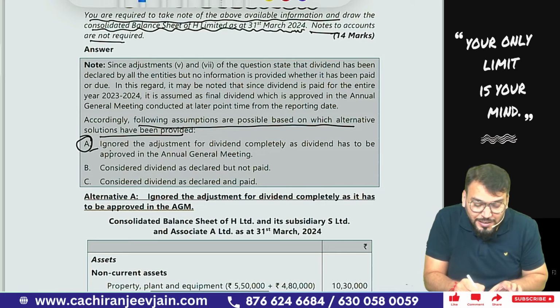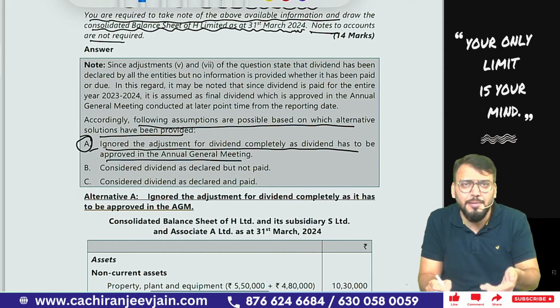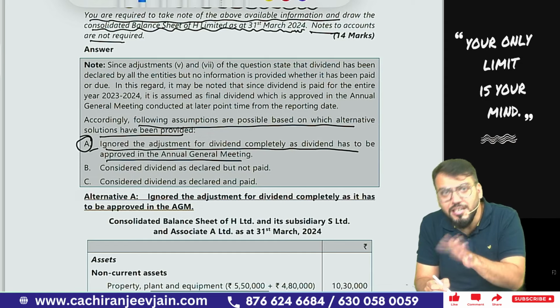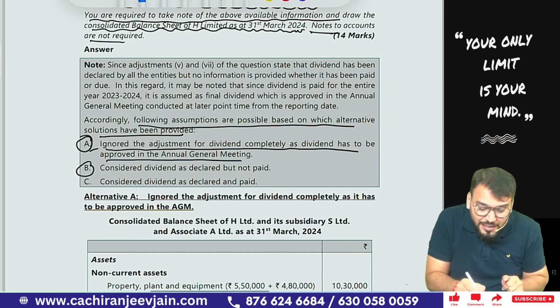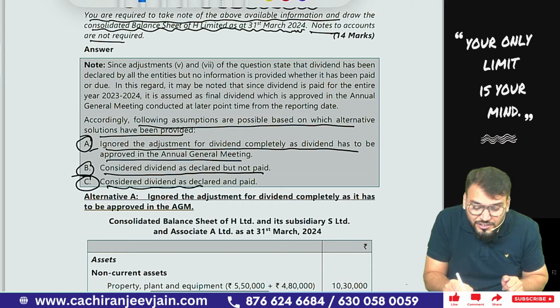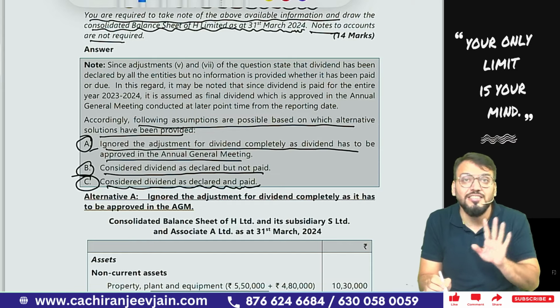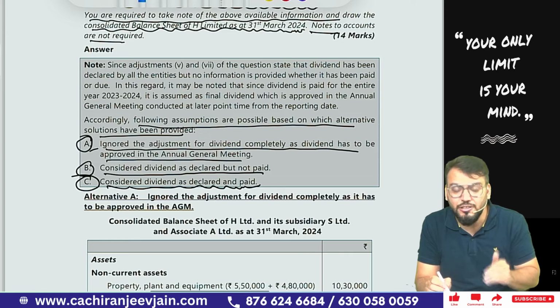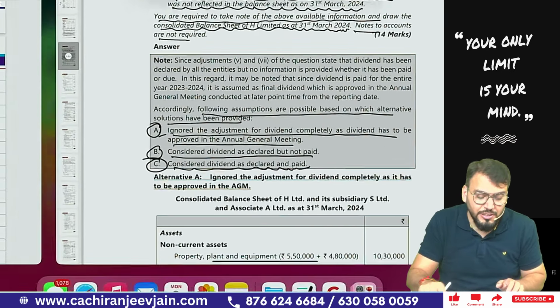Assumption A, what they have taken: ignore the adjustment for dividend completely as dividend has to be approved in the annual general meeting. Means they have assumed that dividend has been declared after reporting date. Second, consider dividend as declared but not paid. Third, consider dividend as declared and paid. So these are the three assumptions based on which we can do the solution. Can we take the solution? Yes sir, we can take the solution.